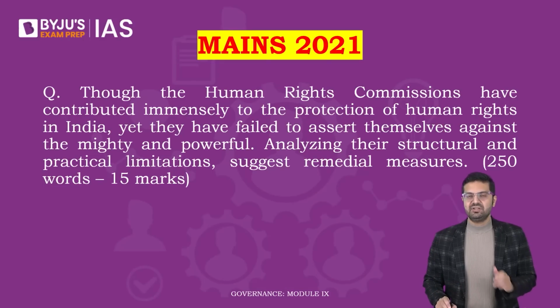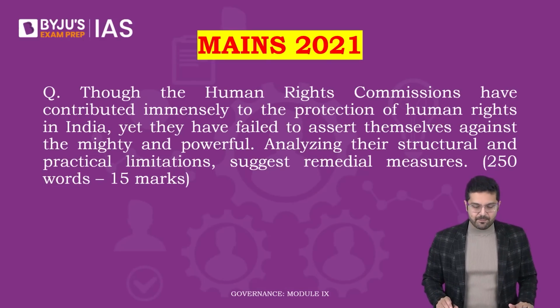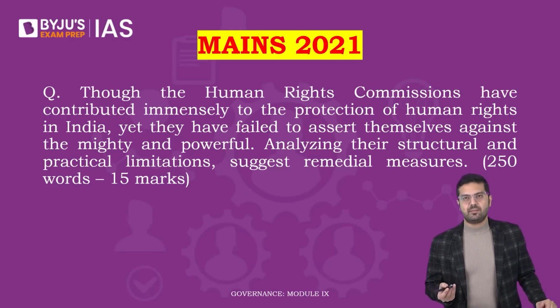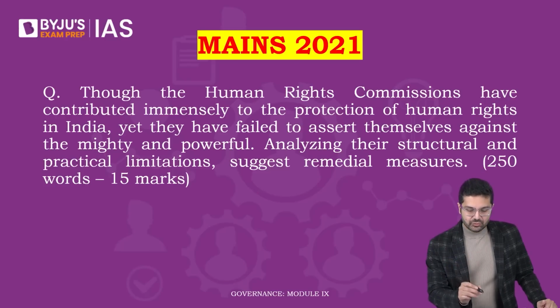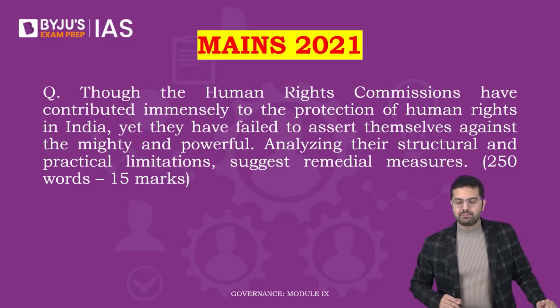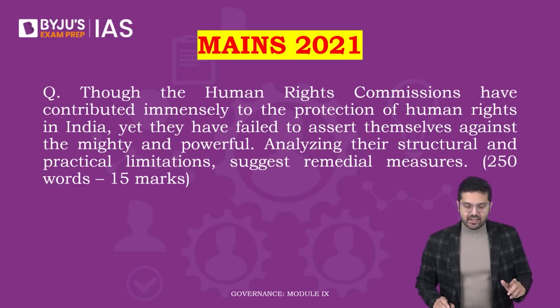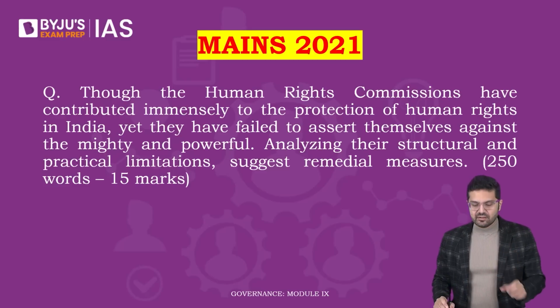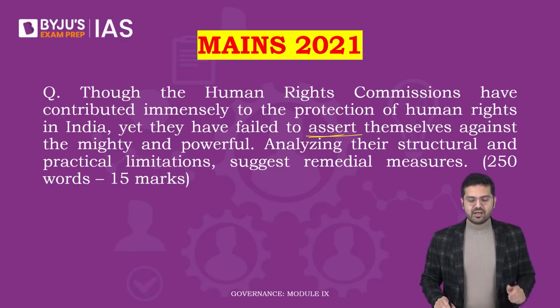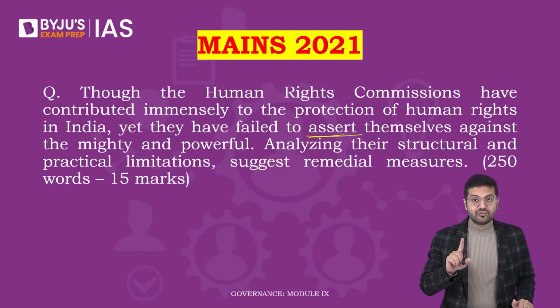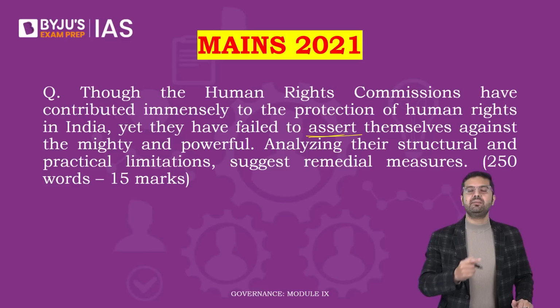To show you an example, in Mains 2021, a question was asked on the Human Rights Commission. And again, a very simple question. The focus was on pointing out the issues. Though the Human Rights Commissions have contributed immensely to the protection of human rights in India, yet they have failed. Failed to do what? Failed to assert themselves against the mighty and powerful. Analyze their structural and practical limitations.